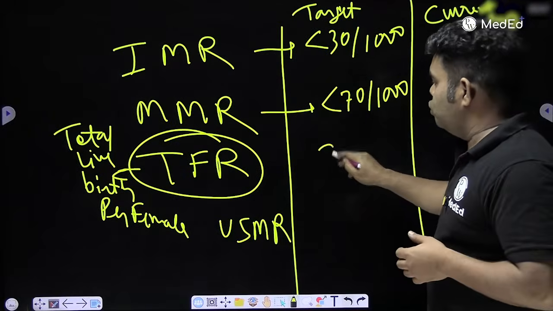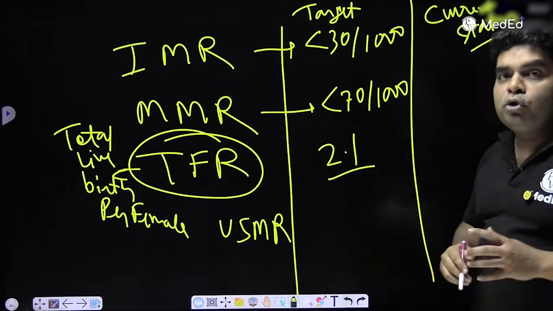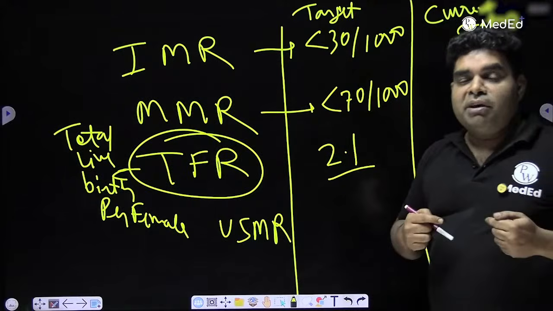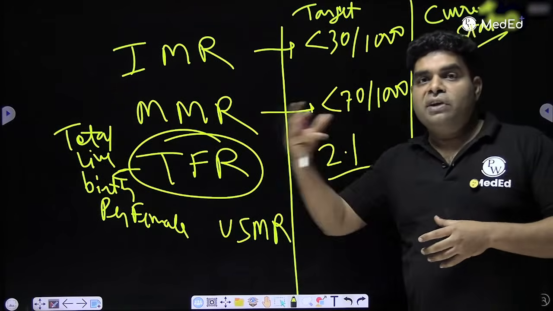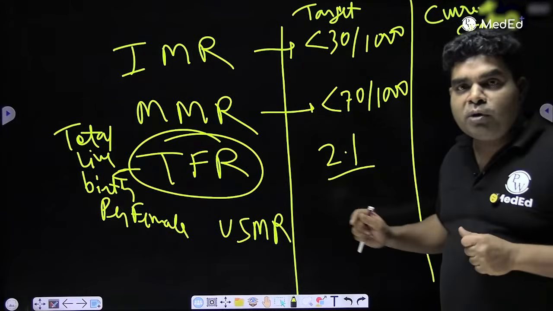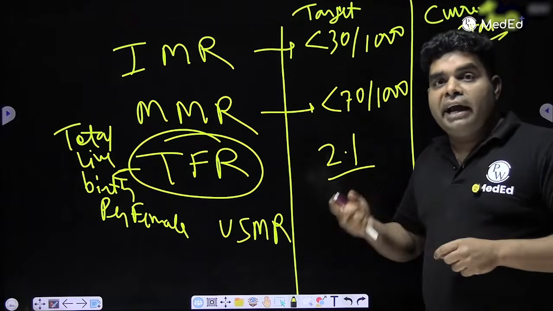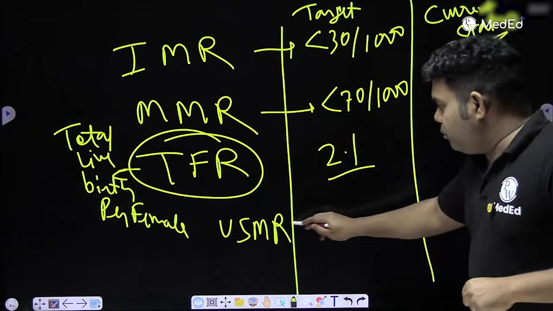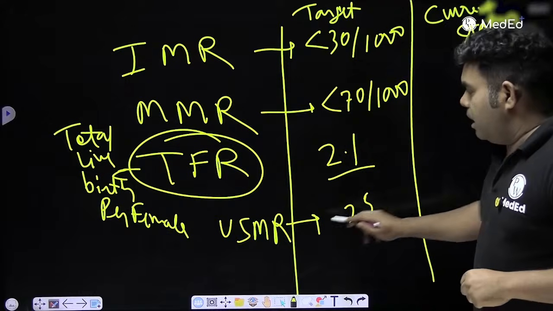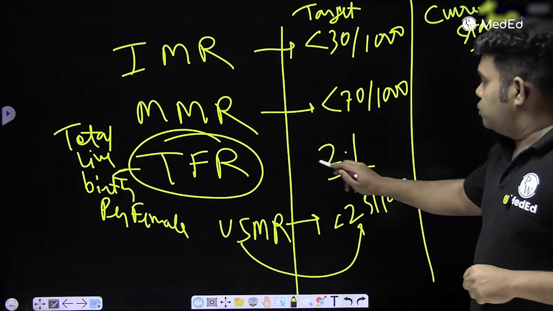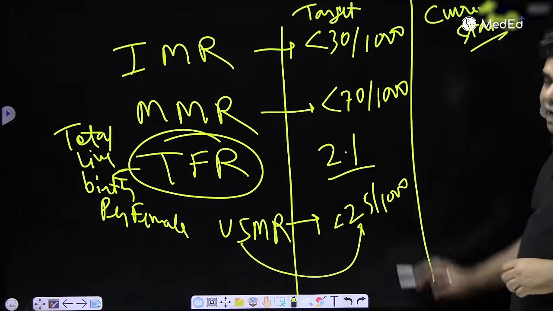TFR target is 2.1. Every female should produce 2 point 1 children. You will say how? Because it's never measured for one female, it's measured for the whole population. Some will produce 3, someone will produce 5 children, someone will produce 1. The average should come to 2.1. Why 2.1? Because out of 2.1, 1 will die. So finally we have 2 children per female. Okay. Now the under 5 mortality target is 25. Remember, under 5, 5 into 5, 25. Less than 25 per 1,000. So these are the targets of the 4 things.